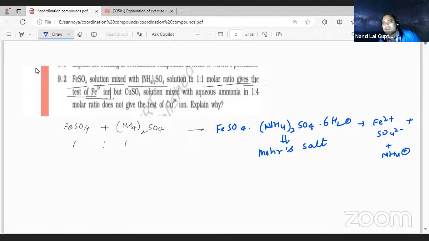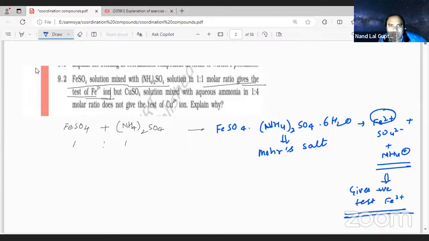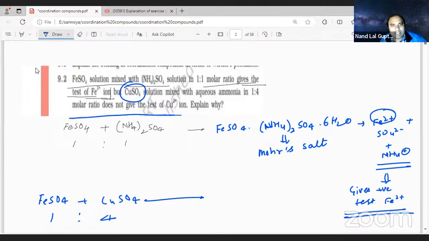So all these things you are going to get to know, student. Since it is giving Fe2+ ion, it gives the positive test of Fe2+. Okay. Now here you see another one: if you are treating CuSO4 in a 1:4 molar ratio, it does not give the test of copper 2+ ion, right?